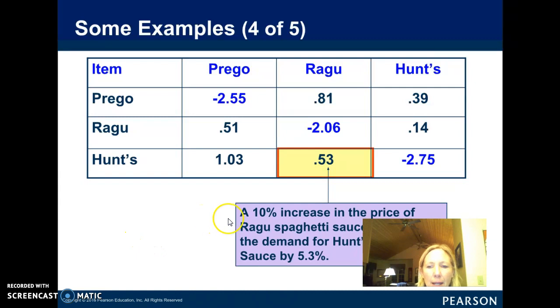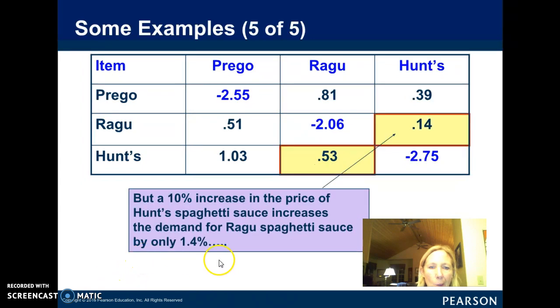A 10% increase in the price of Ragu spaghetti sauce increases the demand for Hunt's spaghetti sauce by 5.3%. Whereas a 10% increase in the price of Hunt's spaghetti sauce increases demand for Ragu only by 1.4%.